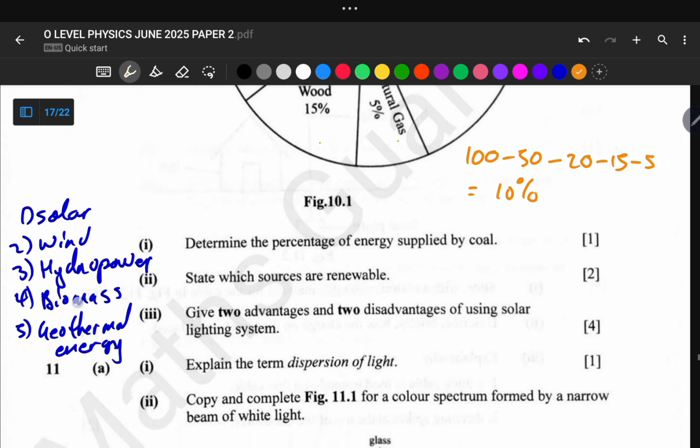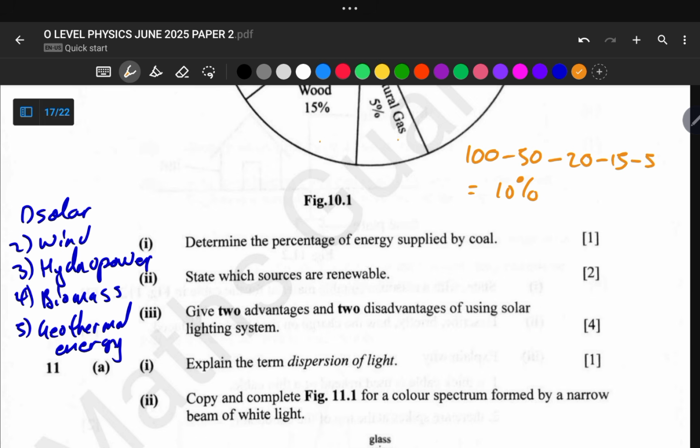Okay, and let us move on to the last part of our question, number 10, which says state 2 advantages and 2 disadvantages of using solar lighting system. So the advantages of using solar lighting system: it is renewable, the first. It is the most appropriate answer for this question. It is renewable and it is sustainable, so sunlight is abundant and it is free. So the first advantage of using the solar lighting system is that it is renewable and sustainable.